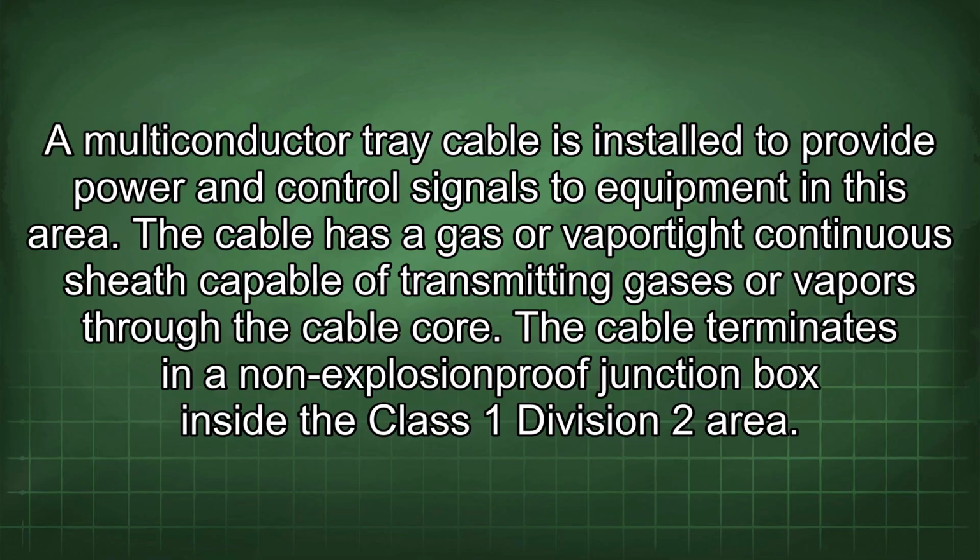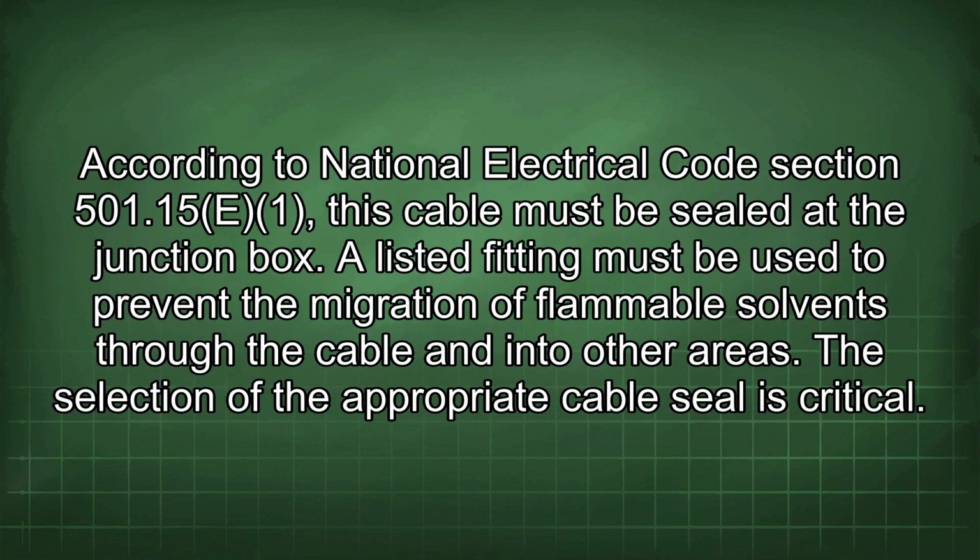The cable has a gas or vapor-tight continuous sheath capable of transmitting gases or vapors through the cable core. The cable terminates in a non-explosion-proof junction box inside the Class 1 Division 2 area. According to National Electrical Code Section 501.15(E)(1), this cable must be sealed at the junction box. A listed fitting must be used to prevent the migration of flammable solvents through the cable and into other areas.